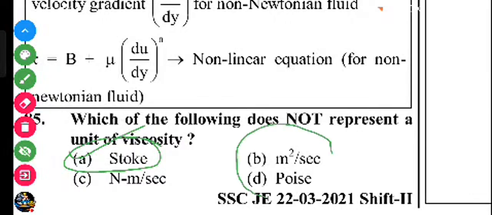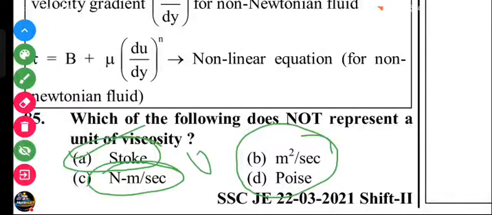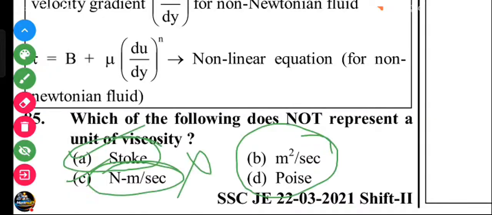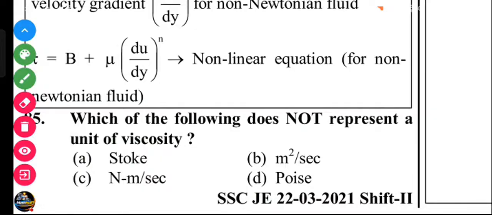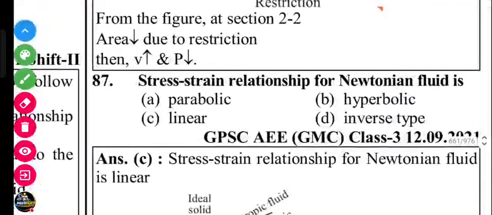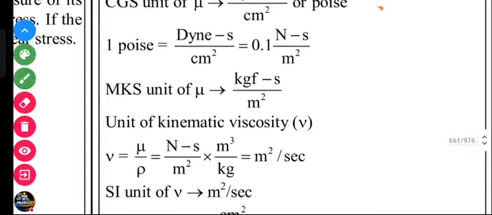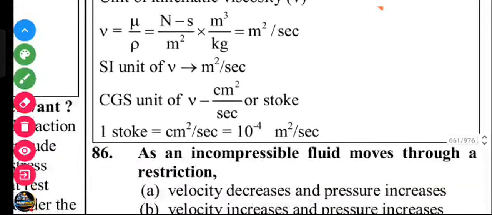Meter square per second is the unit of kinematic viscosity, but meter per second is not the unit of any viscosity. So C is the answer. Let's check the given answer explanation also.